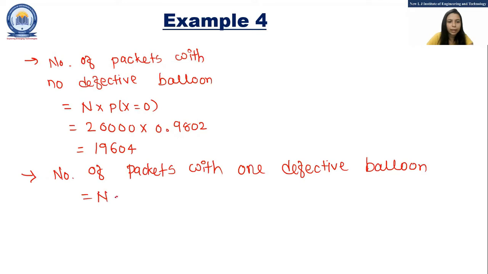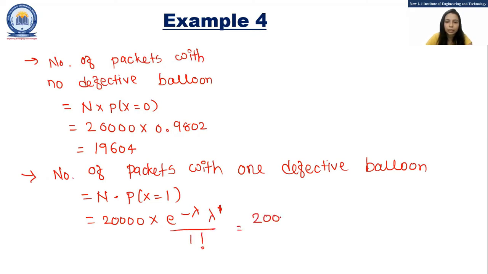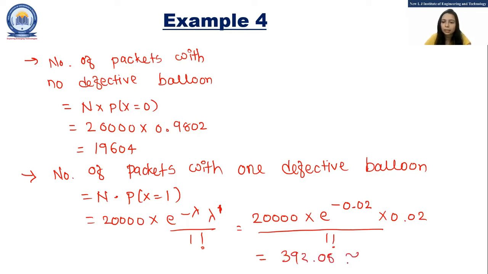And that is equal to n into P of X equals 1. So 20,000 into e raised to minus lambda, lambda raised to 1 upon 1 factorial, that is equal to 20,000 into e raised to minus 0.02 into 0.02 upon 1 factorial, and that is equal to 392.08, that is near to 392. So 392 packets contain one defective balloon. That is the probability.